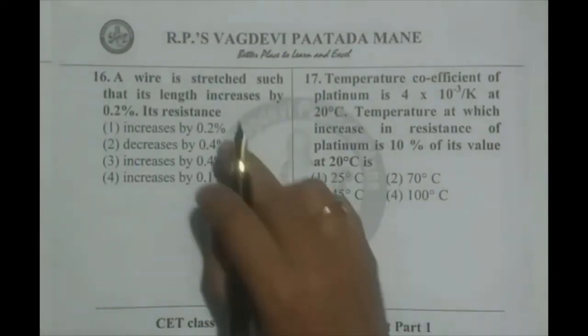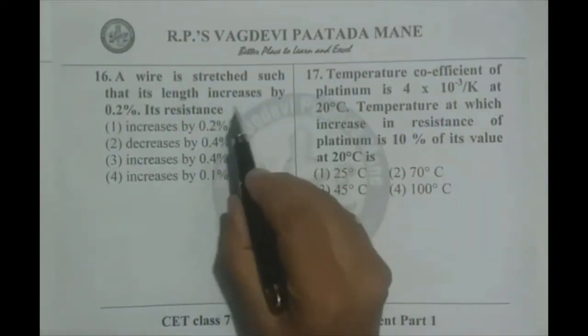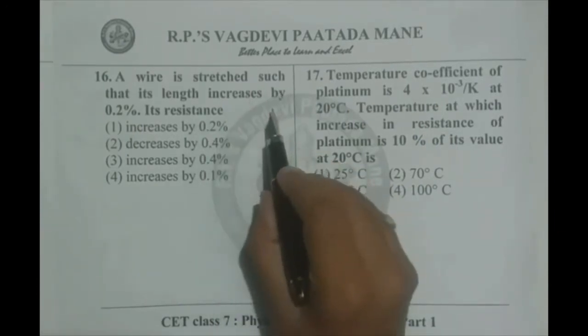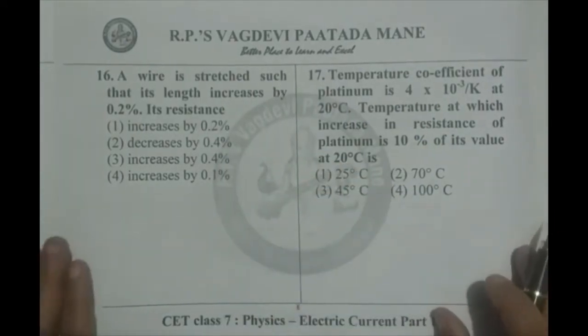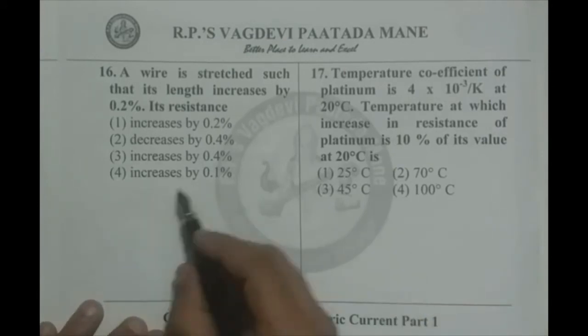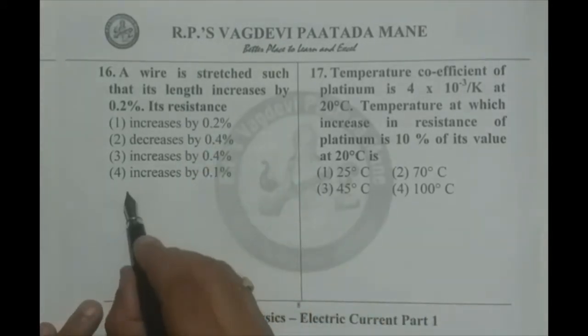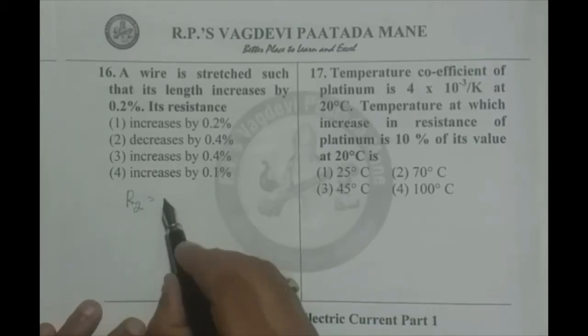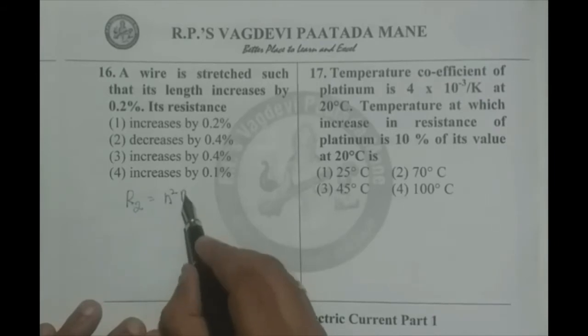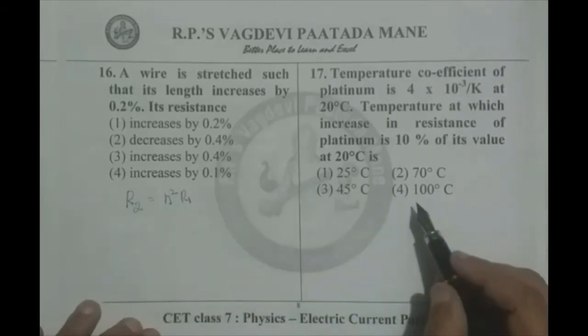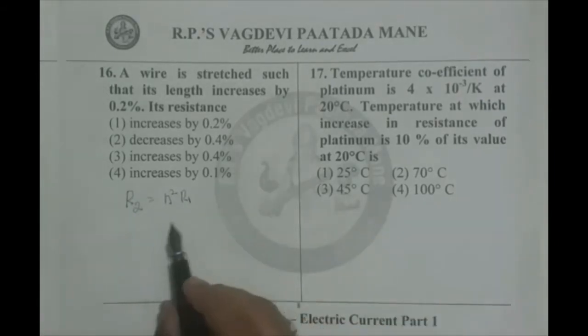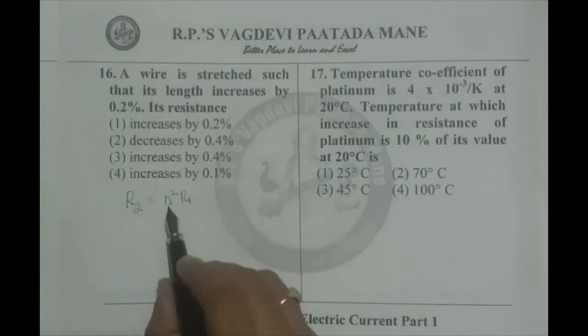Now we go for 16th question. A wire is stretched such that its length increases by 0.2%. Its resistance, say, percentage increase in its resistance to be calculated. We know R2 when wire is stretched is given by n square R1, where n is to what extent length is increased.